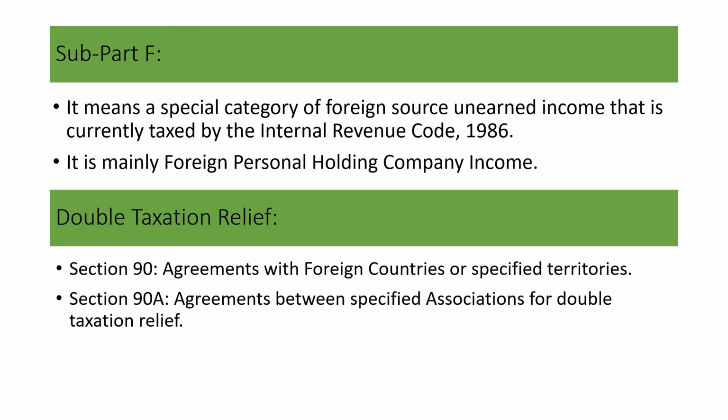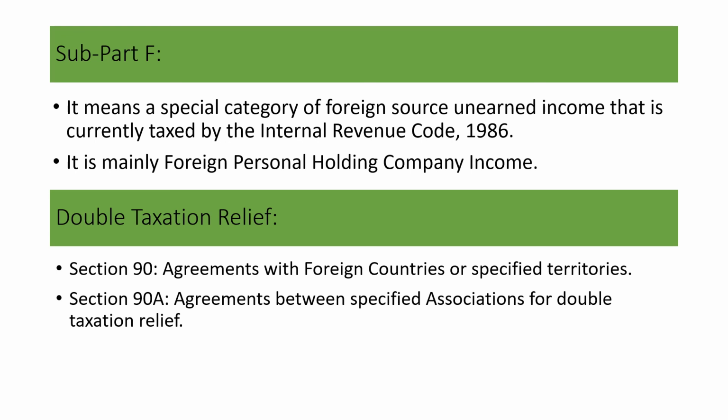Double taxation relief is nothing but that you are not going to pay tax both ways. You are not going to pay the tax two times. For example, if you are staying in India and your business exists in India as well as in a foreign country, then in that case you enter into an agreement with the foreign country to avoid this double taxation.